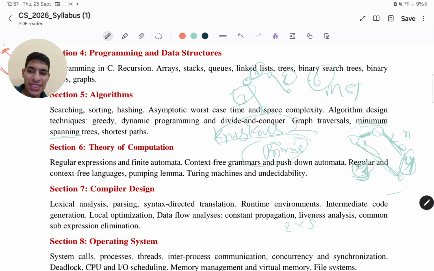Prim's also works in a similar fashion, but it's a different pattern. Right? You create connected components. You start from a particular vertex, which is having the least value, and you keep track of which of the edges is the minimum one. In Kruskal's, you are not having any consideration about such connected components. You are choosing randomly whatever the minimum edge was there. But in Prim's algorithm, you keep in mind which of the connected components is having the least edge, right? And you keep on extending further. So that's the idea of Prim's.